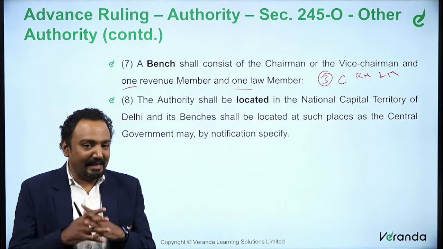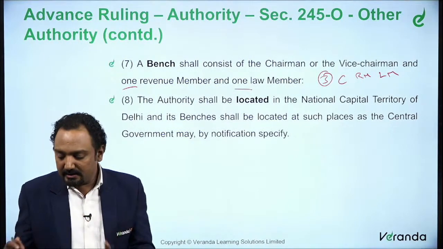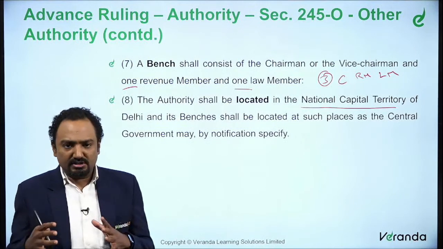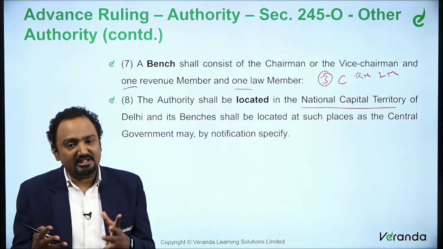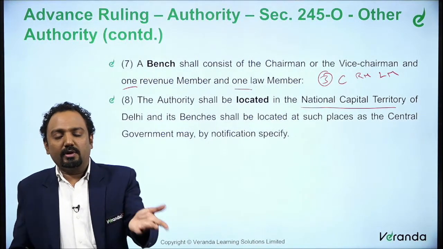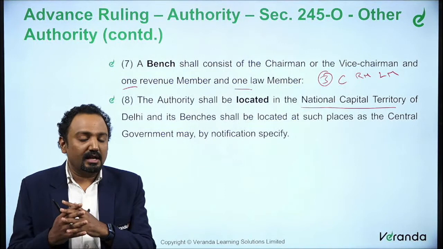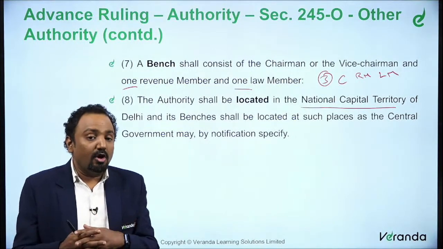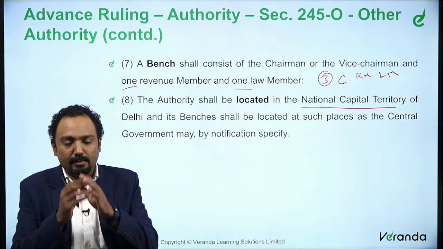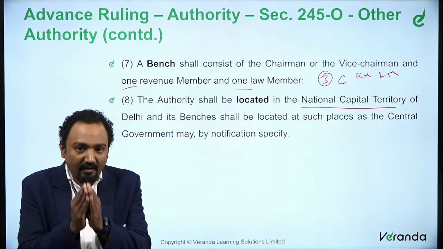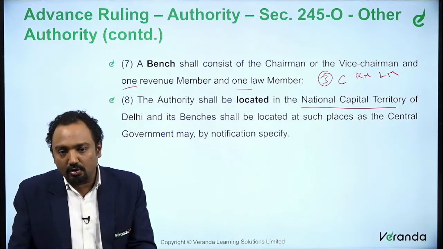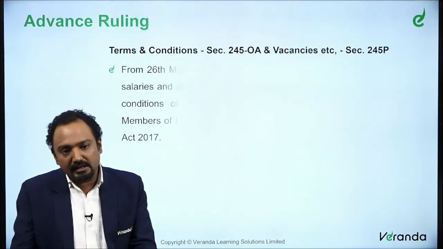And this AAR will primarily be located in Delhi, that is the National Capital Territory of Delhi. And wherever required, the central government by notification may say you can have a bench in Mumbai, in Kolkata, in Chennai. So if the central government prefers, by notification they might appoint benches outside Delhi also. But the primary location of this AAR will be the National Capital Territory of Delhi. So the authority shall be located in Delhi.